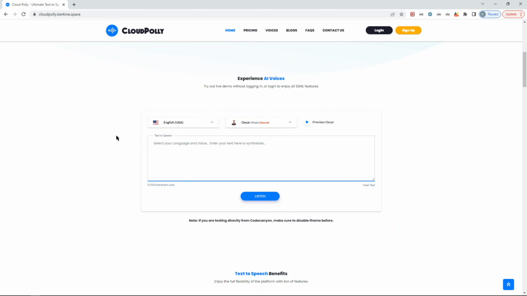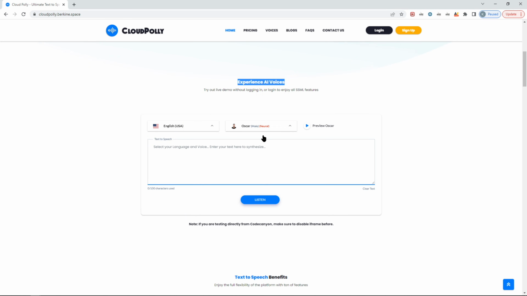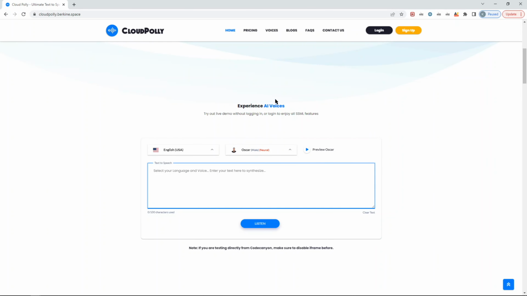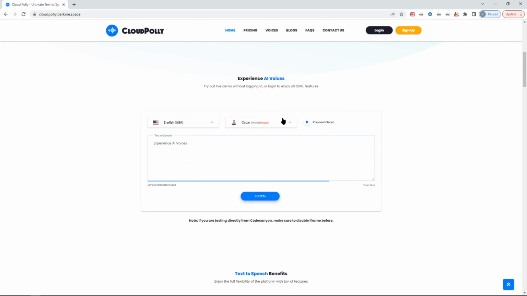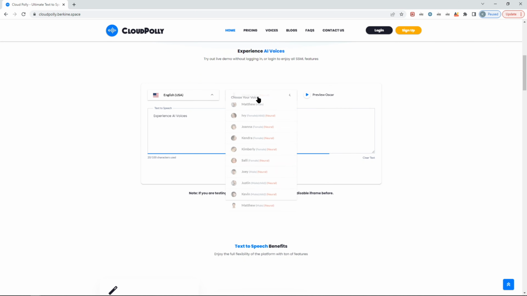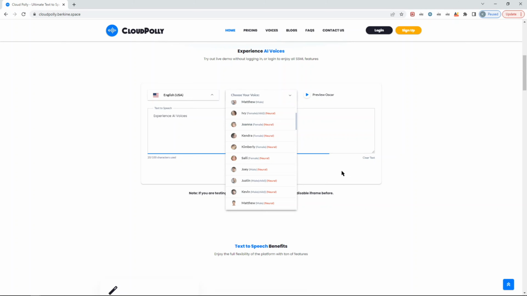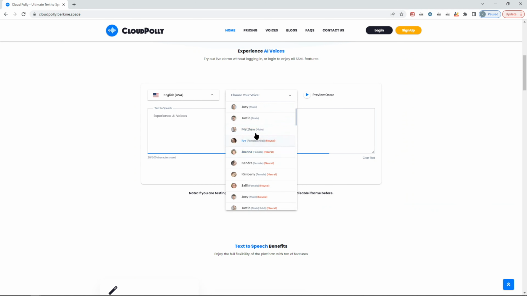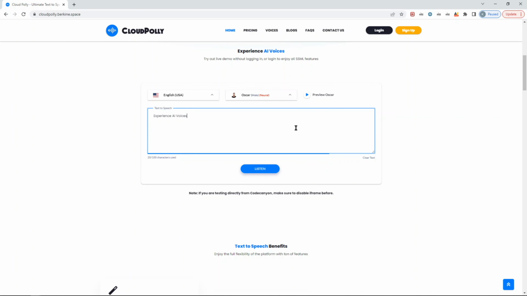On the front end, the first thing you'll see is a small demo that people can run immediately without even logging in, and this can be turned on and off in the admin panel as you prefer. To give you an idea, you can select all the voices available in a particular language. You can enable and disable not only this front-end demo, but also the neural voices and standard voices within the backend panel. So if you want to show only standard voices in the front end, that's available as well.